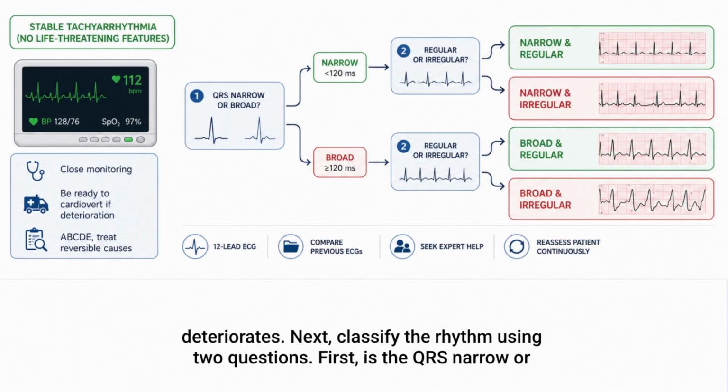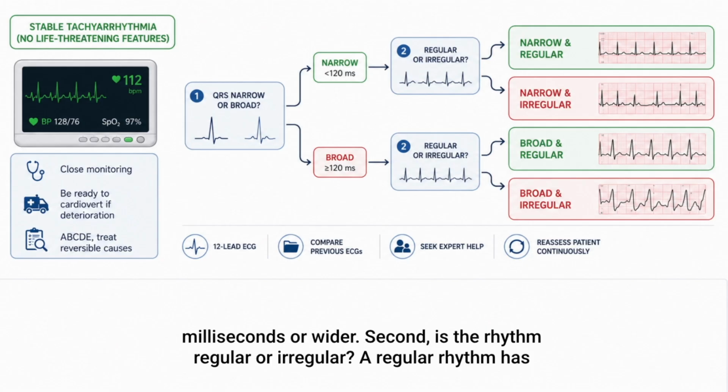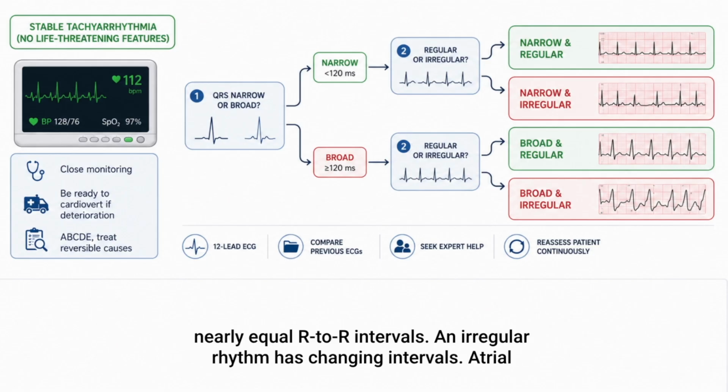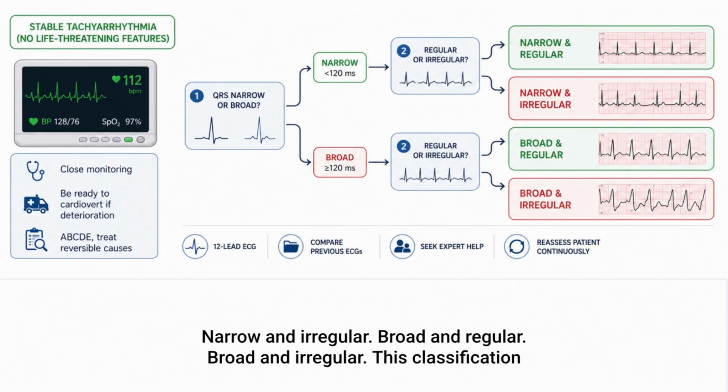Next, classify the rhythm using 2 questions. First, is the QRS narrow or broad? A narrow QRS is less than 120 milliseconds. A broad QRS is 120 milliseconds or wider. Second, is the rhythm regular or irregular? A regular rhythm has nearly equal R to R intervals. An irregular rhythm has changing intervals. Atrial fibrillation is typically irregularly irregular. This gives 4 groups: narrow and regular, narrow and irregular, broad and regular, broad and irregular.